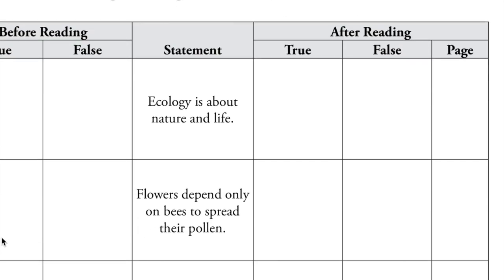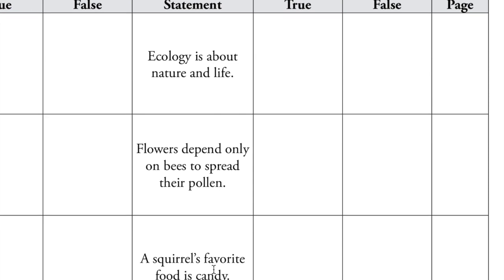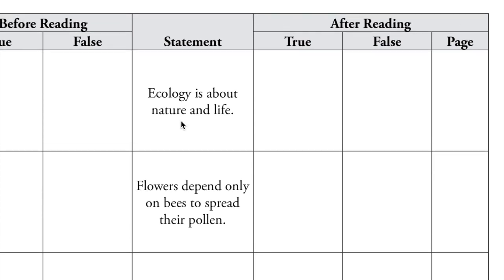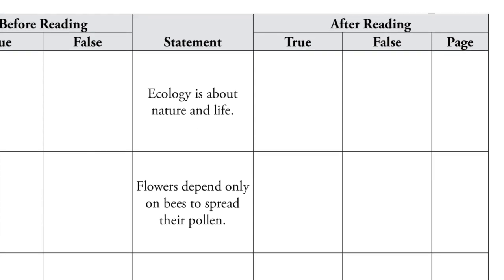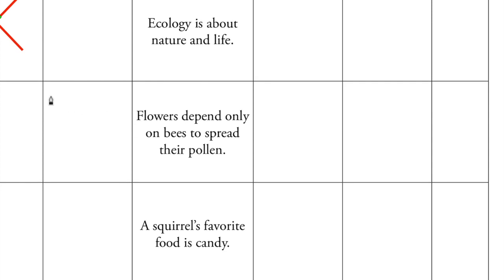Okay, and before we start, you need to make a prediction about these statements. So we're going to say, is this true or false for each one? I'm going to show you how I'll do it, but I'm not going to give you the answers. I'm just going to give you an example. Don't copy my example. So for this one, I'm going to say that it's true, and this one says flowers depend only on bees to spread their pollen. I'm going to say false.